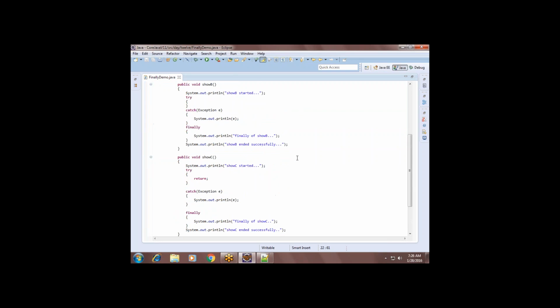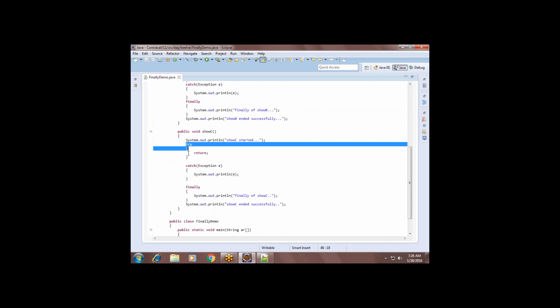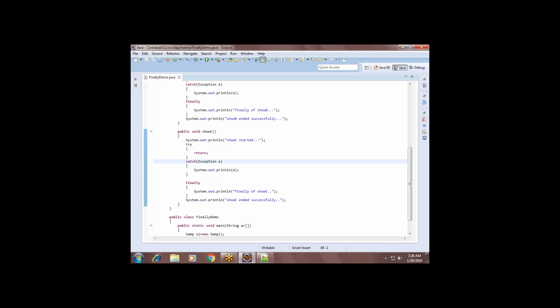Very good. Now, in the try block I am giving a return statement, guys. You know the return statement: whenever you give a return statement in a function, it will immediately leave the control, right? In the middle of the function only.